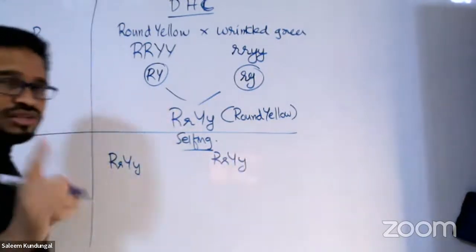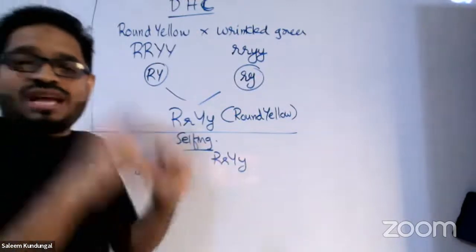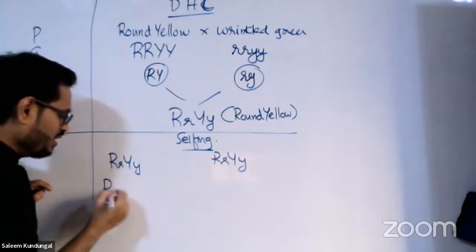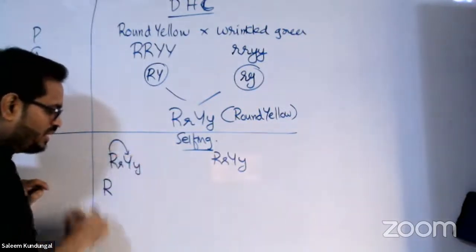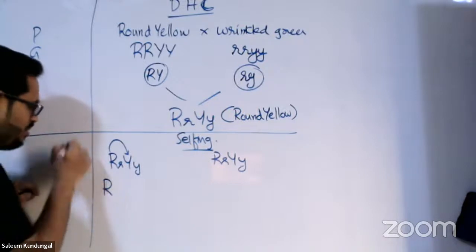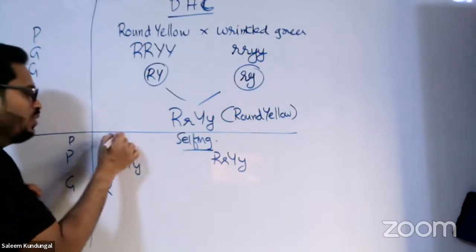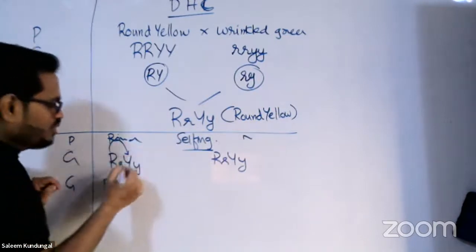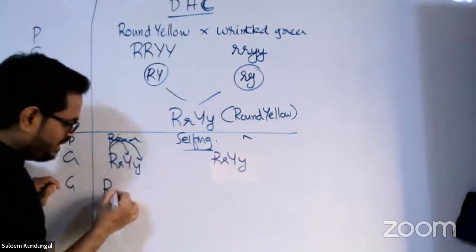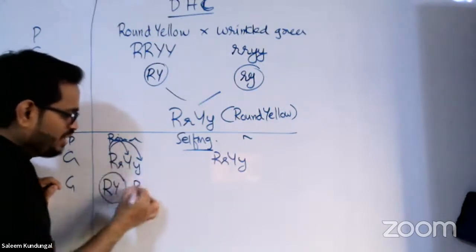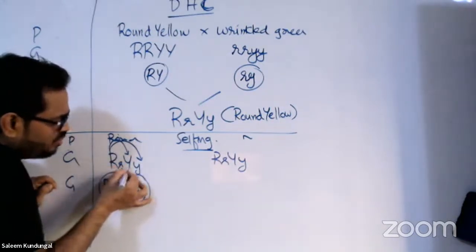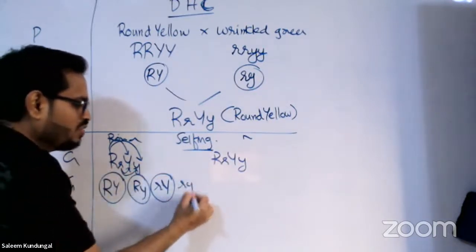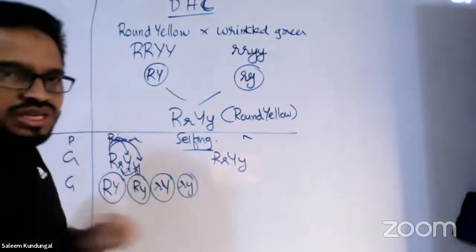Here, so many people commit mistakes. That could be a question directly in MCQs. Be careful. See the arrows which I draw for the gametes. Phenotype is round yellow. I didn't write that round yellow here. Genotype is this one. So for gametes, capital R goes with capital Y, then capital R goes with small y. Capital R, capital Y is one set. Capital R, small y is another set. Third one, small r with capital Y. And then fourth is small r with small y. So these 4 gametes you have to do without any mistake.